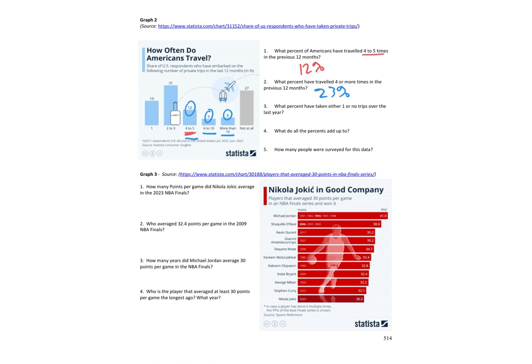What percent have taken either one trip or no trips? So let's make sure we get all those. One trip would be 19. One trip or no trips, not at all, 27. So it's 19 and 27, 37, 46. 46%. We just add them up. What do all the percents add up to? Let's see. We could do 19 plus 31 plus 12 plus 5 plus 6 plus 27. Let's see. That is 50.